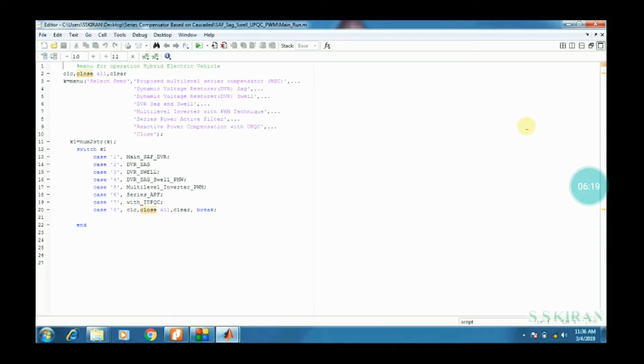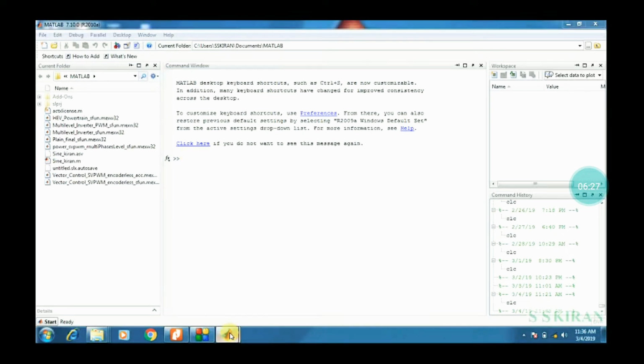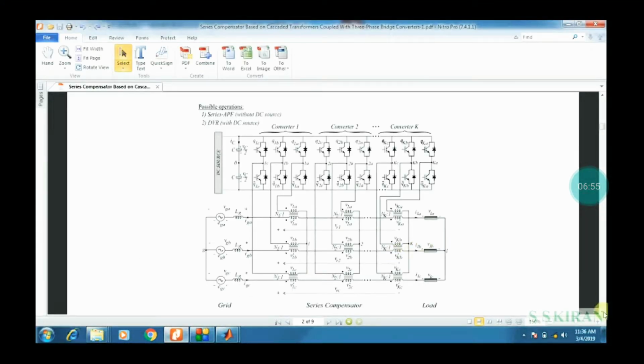Actually in the base paper, so many graphs are mentioned. Observe the base paper once. Before going to the base paper, what are the titles? The proposed multi-level series compensator, which we also call MSC. The second one is DVR with sag, DVR standing for dynamic voltage restorer. The third one is dynamic voltage restorer with swell. Then DVR, sag and swell: these are all blocks observed in our base paper.